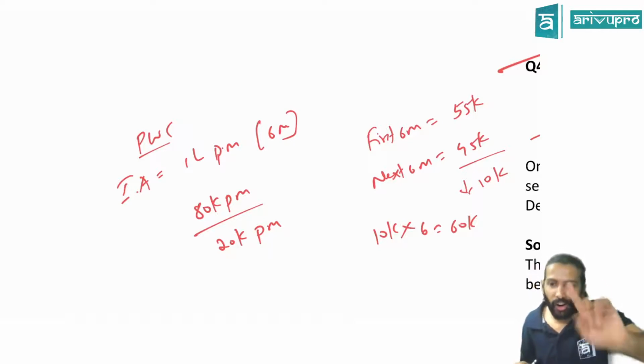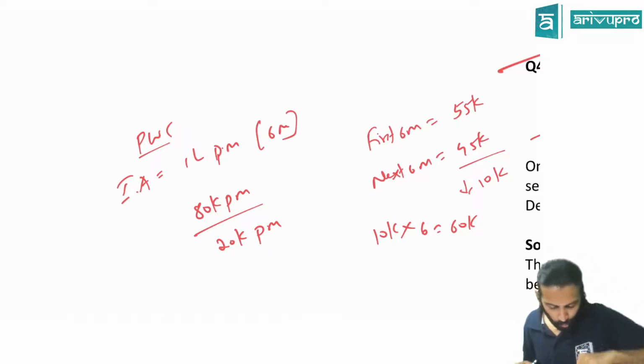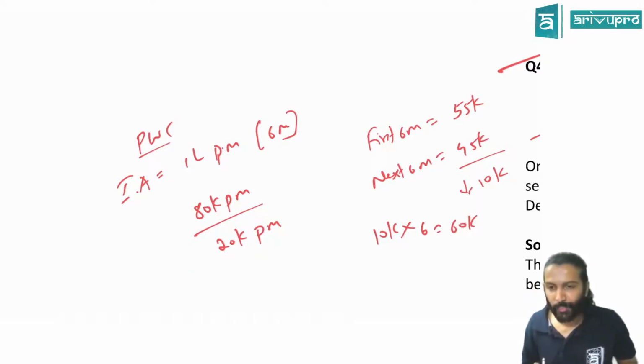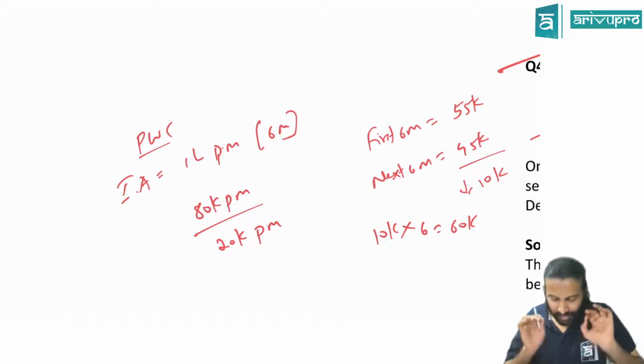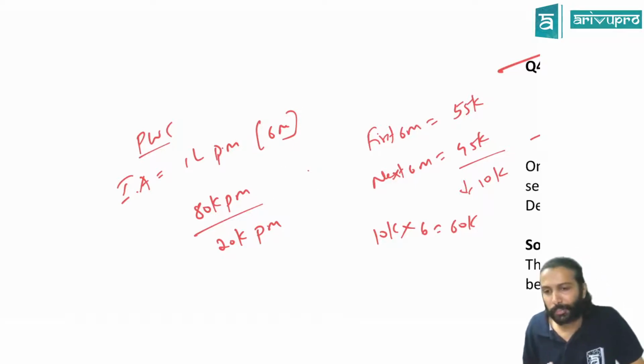Yes or no? But in the contract we agreed that I will give you service for 12 months, correct? Now you tell me, will this refund happen? Will PwC refund this 20,000 rupees per month or no refund? No refund. Yes or no? That means the point I'm trying to make is the first 6 month service is separate from the next 6 month service. Yes or no?